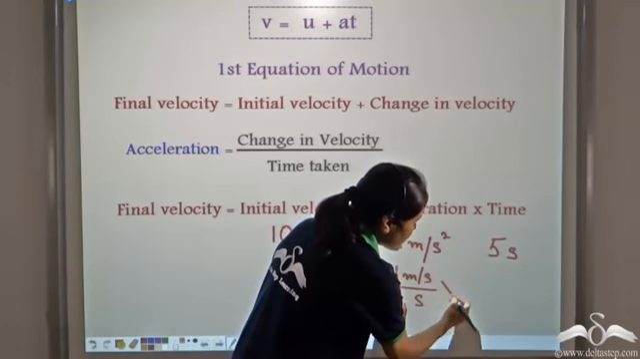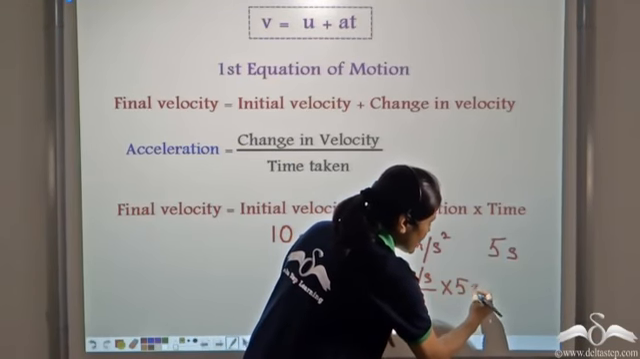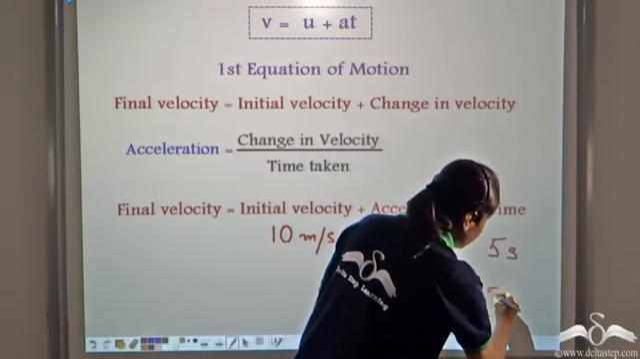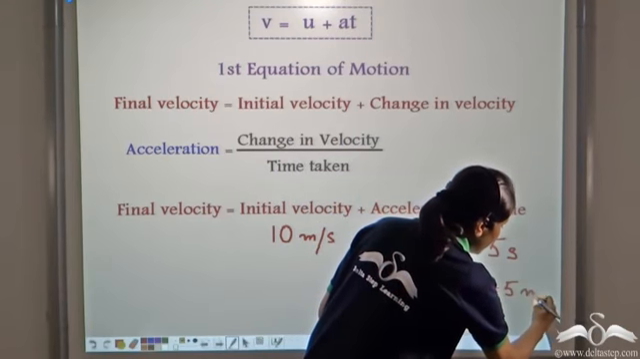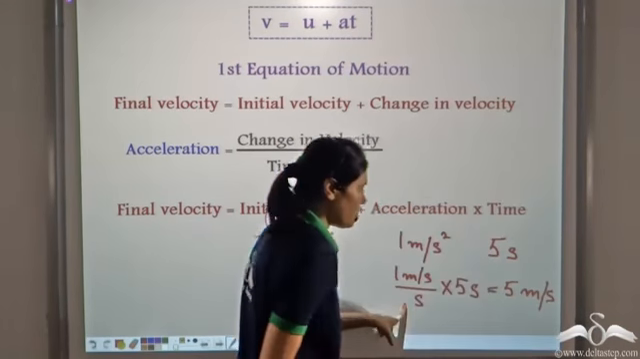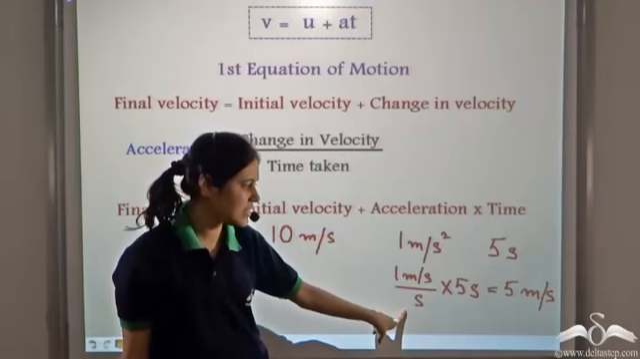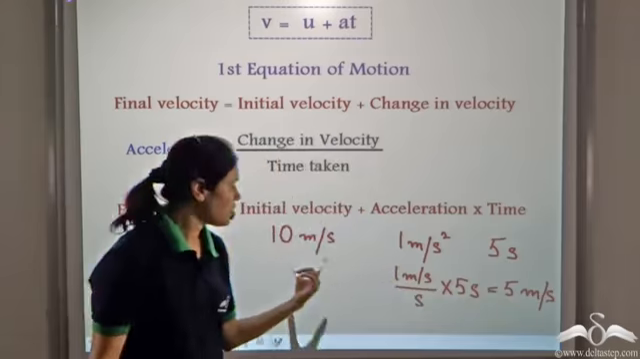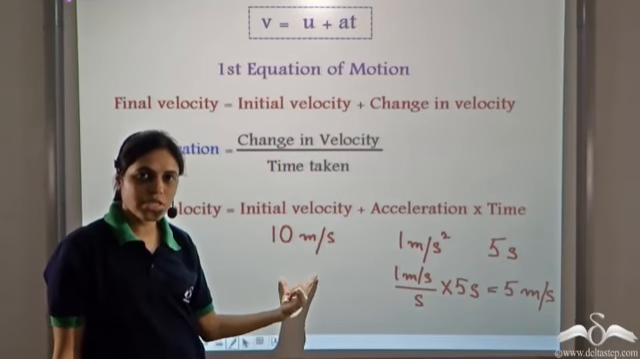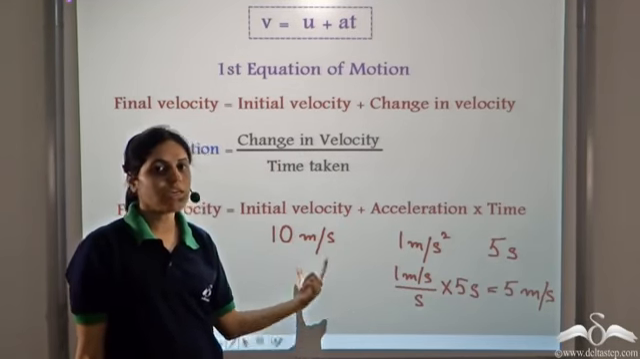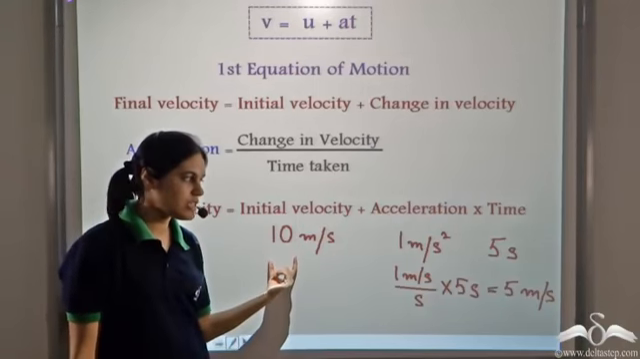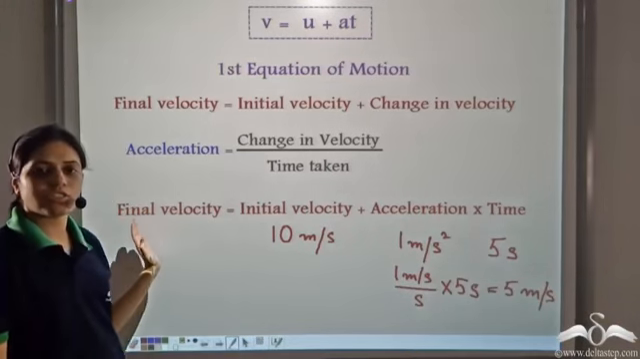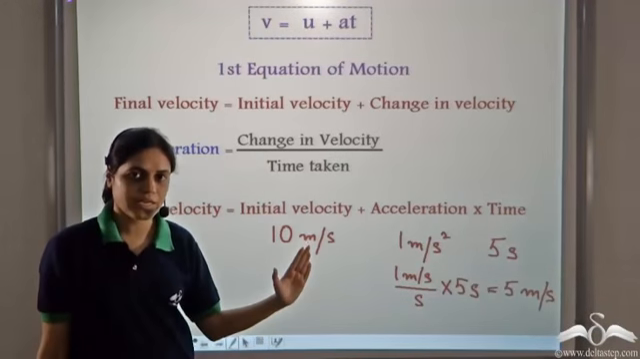So, in 5 seconds, by how much has its velocity changed? In 5 seconds, its velocity has changed by 5 meters per second, which we get by multiplying acceleration with time. So, this is the change in velocity, and this is the initial velocity. So, what will be the final velocity? Obviously, initial velocity 10 plus change, that is 5. So, final velocity will be 15 meters per second.